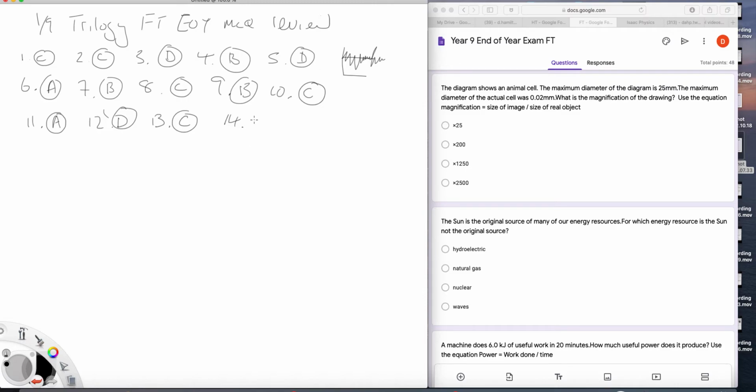Well, we know that our magnification is our image size divided by our object size. So if we divide our image size, 25 millimeters, by 0.02, we'll get 1250, which is C.